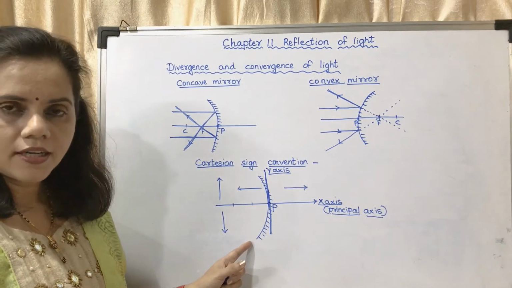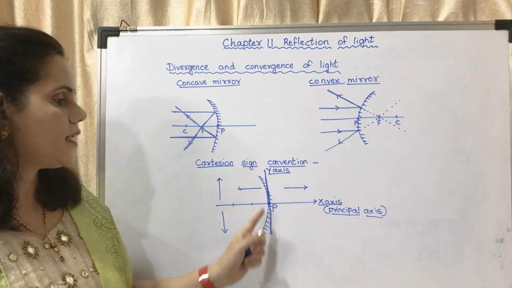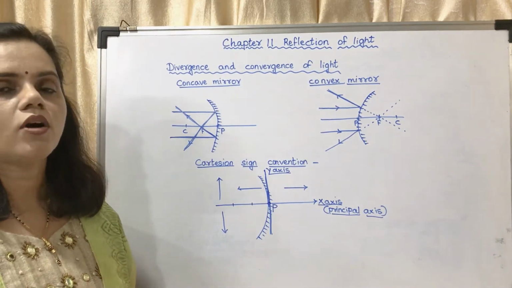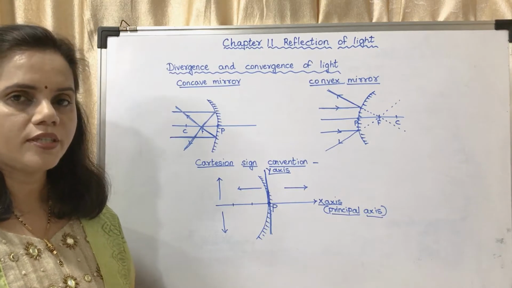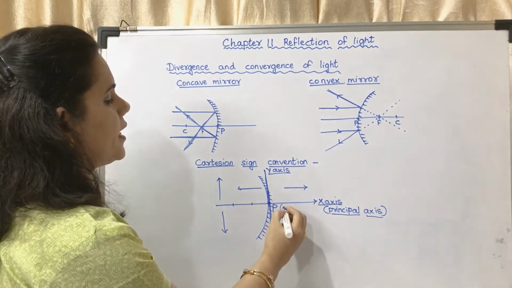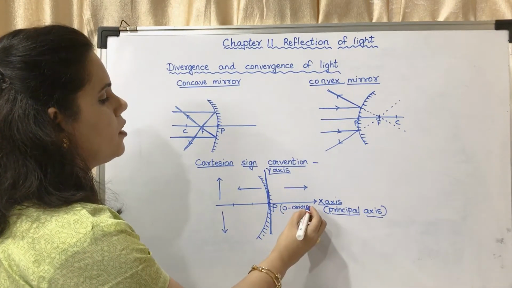The concave mirror, the principal axis will be the x-axis and the vertical line passing through the pole will be the y-axis. Now whatever values you have to take, this is taken as O. O means origin. The pole is taken as origin.